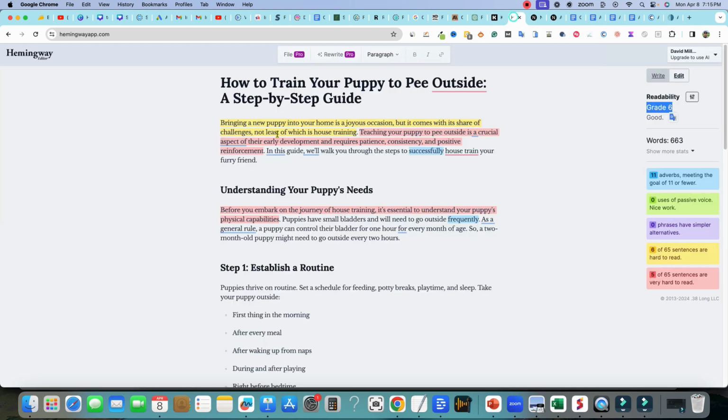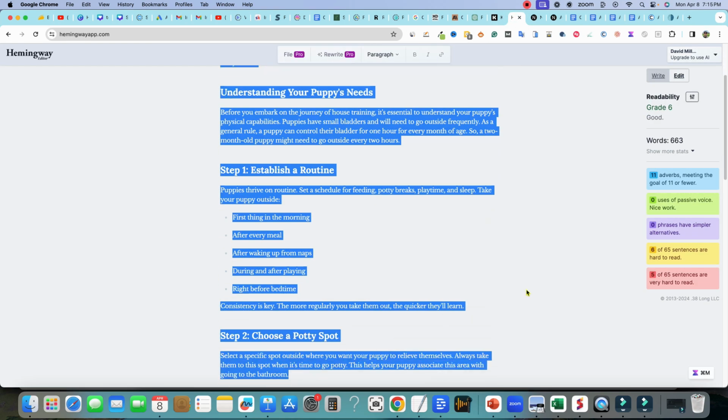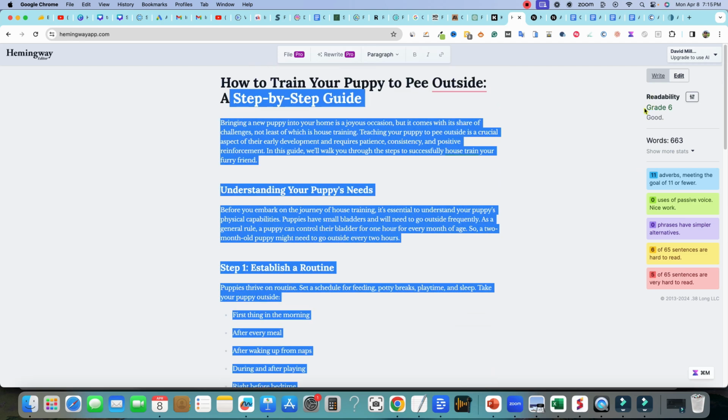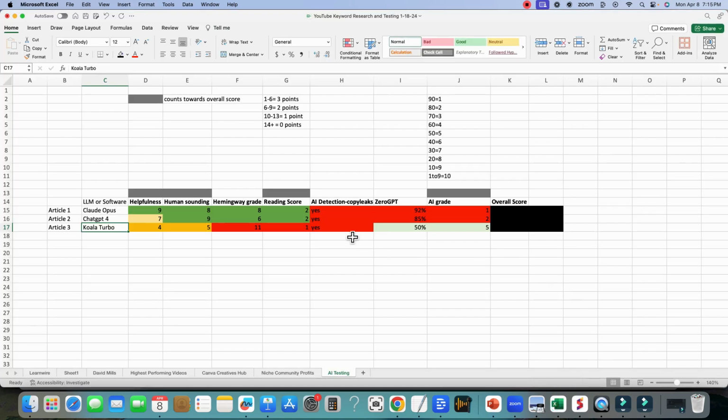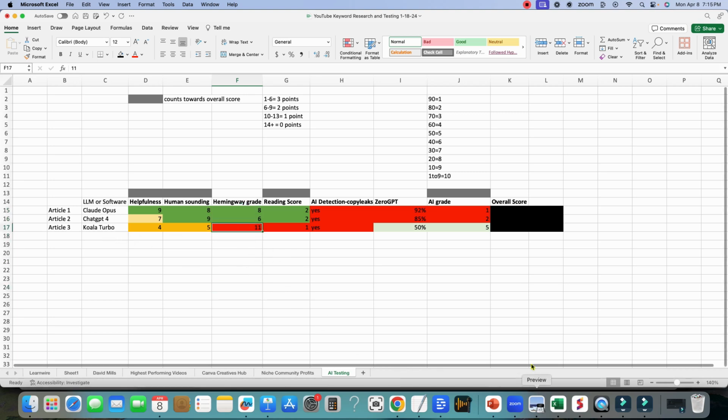I also took them all into Hemingway, and this score right here, readability, grade 6, and so on. When we come back over here into our Excel spreadsheet, that grade 6 was ChatGPT-4. It actually performed the best in Hemingway, and that's where these scores came in. You can see Koala performed terribly with a readability score, but it did do the best with AI detection right over here.